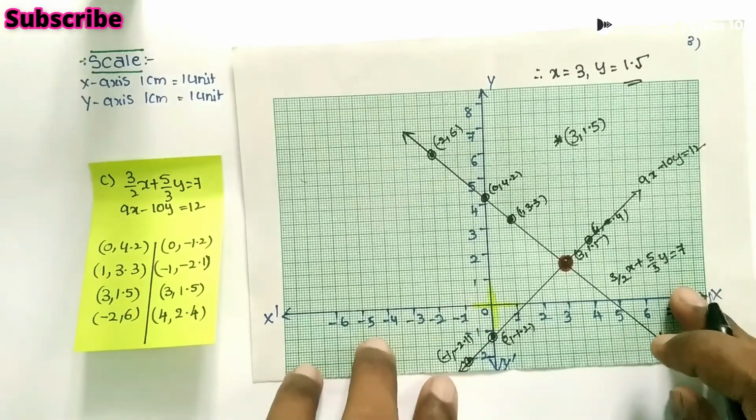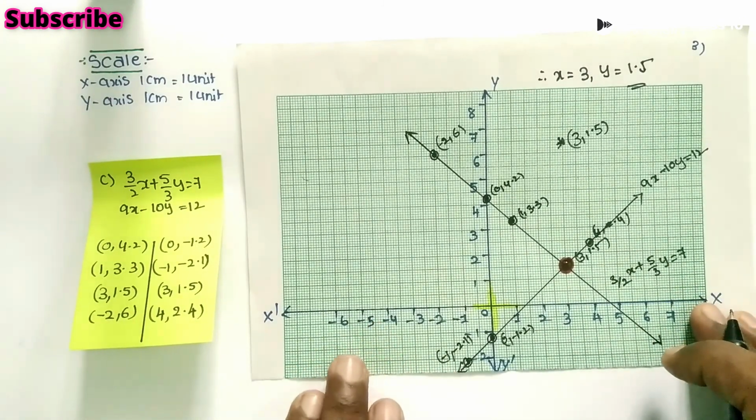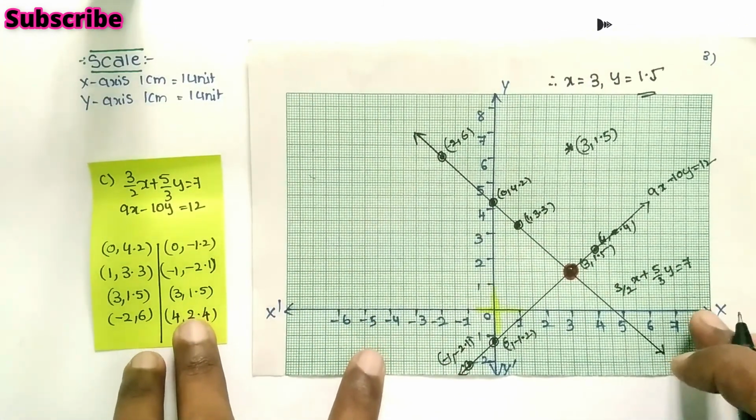These are intersecting lines and they are consistent to each other. So like this we have to check graphically.